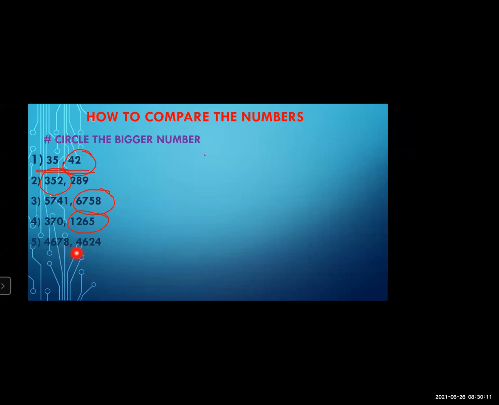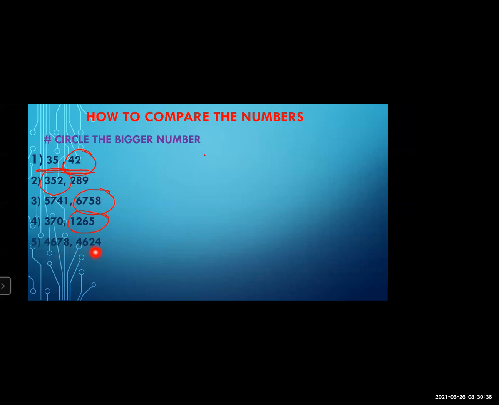And the second number is given, 4624. So what do you have to do? What do you have to see first? You have to see the digits. How many digits are here in the first number? 4 digits. And the second number also has 4 digits.